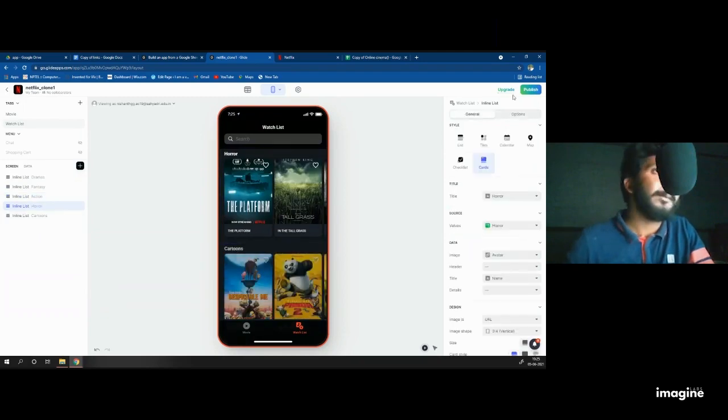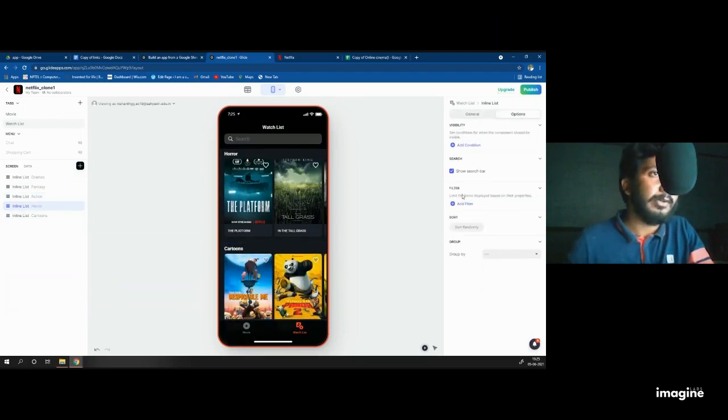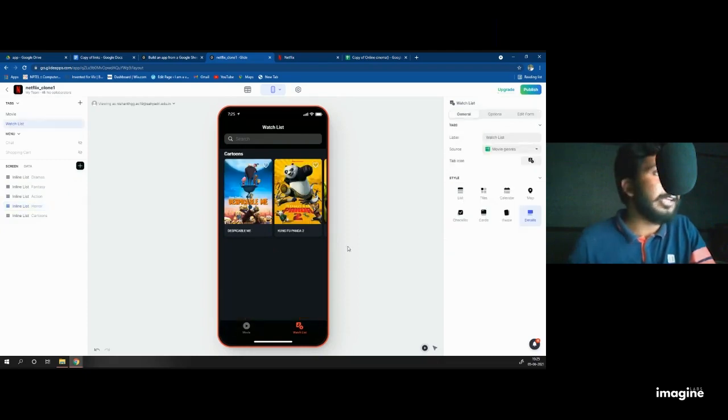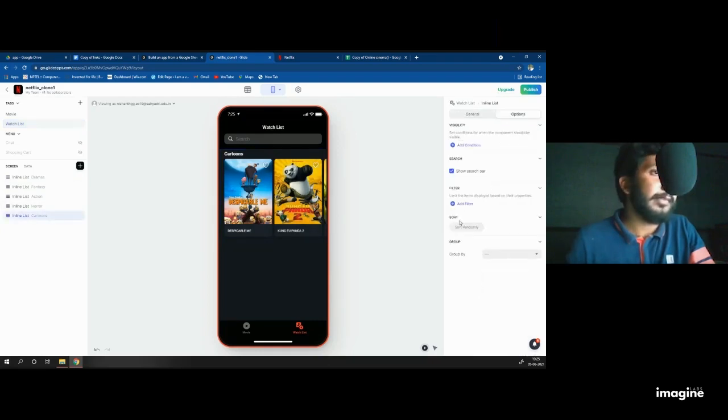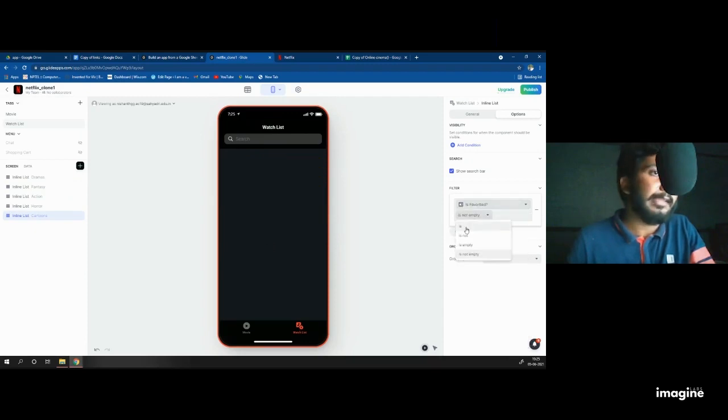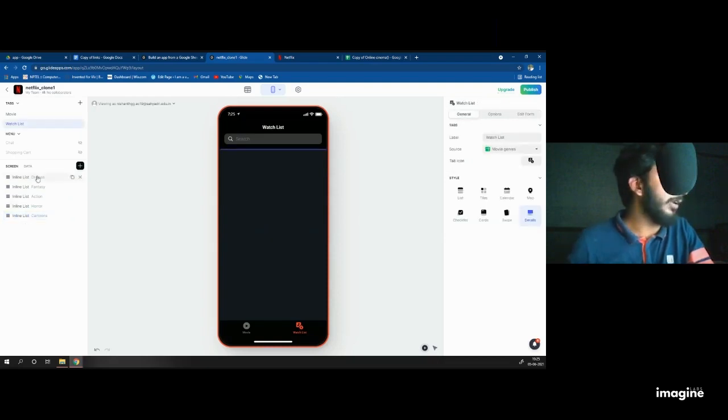Then order, option, click on filter, is favorited, is, true. As I am adding the filter, you can see that whichever I add a filter to, they are hiding themselves. I will do the same for the cartoon also. Option, add filter, is favorited, is, TRUE, true, done. Now I added the filter for everything.